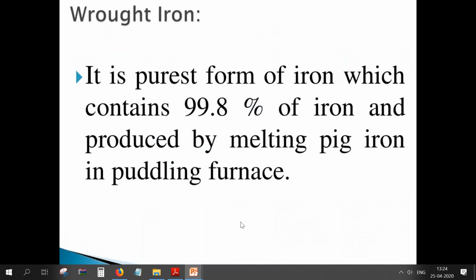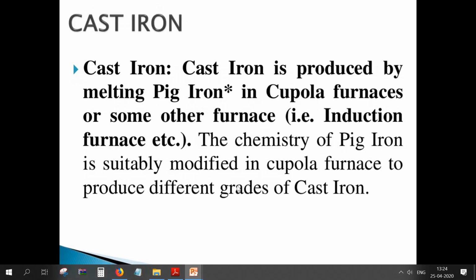Then comes wrought iron, the second form of iron. We are going to call it wrought iron as it is the purest form of iron, which contains 99.8% iron and is produced by melting pig iron in a puddling furnace. So wrought iron is a raw form of iron which is very pure and contains 99.8% iron. We are going to call it wrought iron.